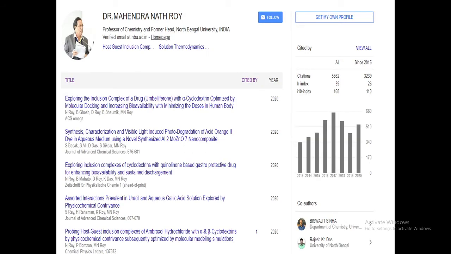Here we see in the screenshot the total citations 5662, since 2015 3239, H index 39, since 2015 26, I-10 index 168, since 2015 110.